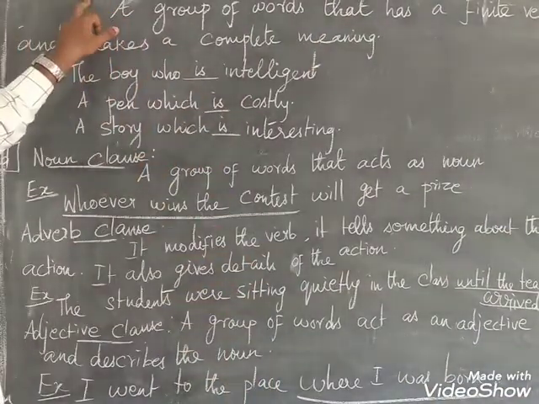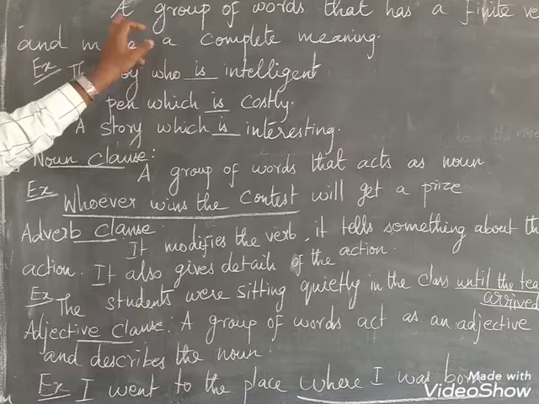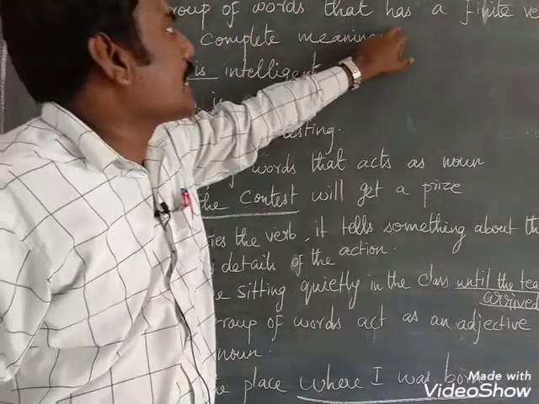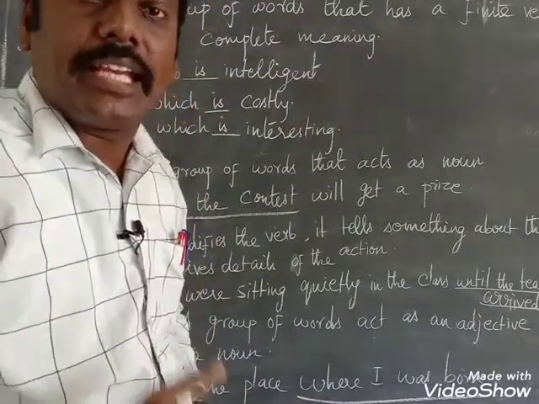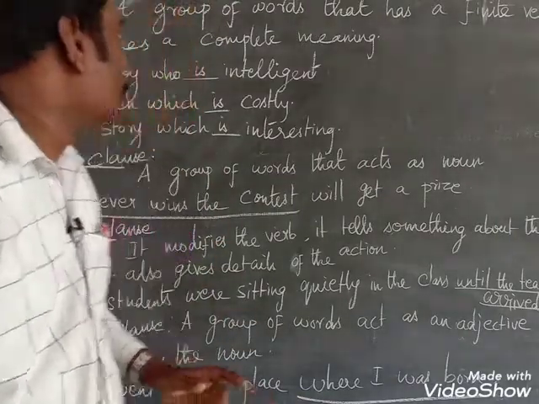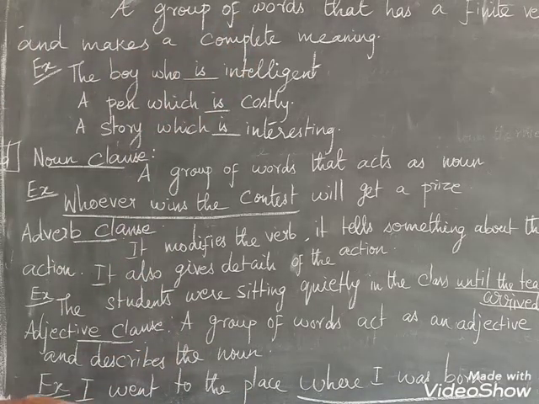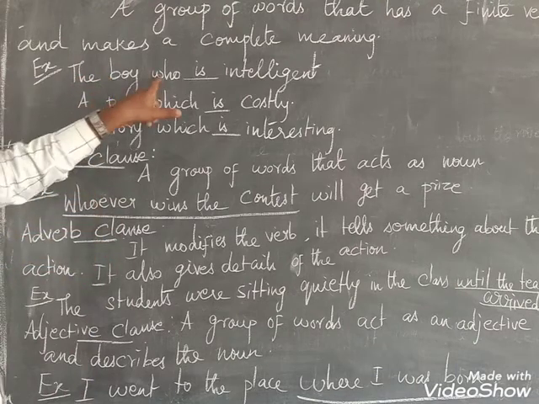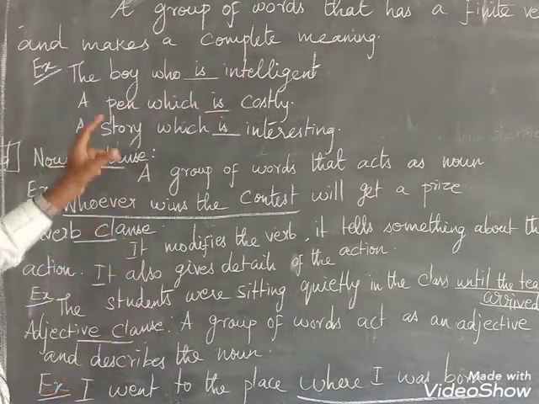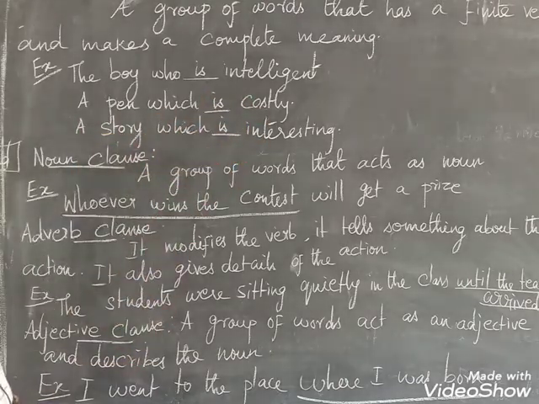Now we are moving on to clause. What is a clause? A group of words that has a finite verb and makes a complete meaning. See these examples: the boy who is intelligent, the pen which is costly, the story which is interesting.